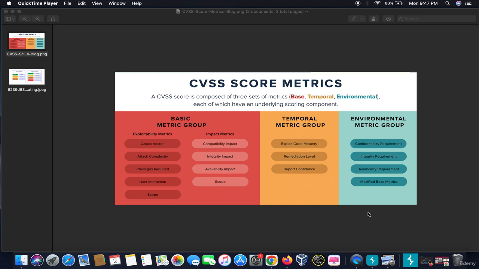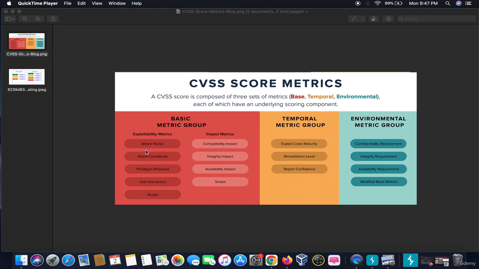CVSS stands for Common Vulnerability Scoring System. It is a scoring system which ranks vulnerabilities according to their severity. It is basically composed of three metric groups: base, temporal, and environmental, according to which the CVSS score is decided. Firstly, the base metrics group.